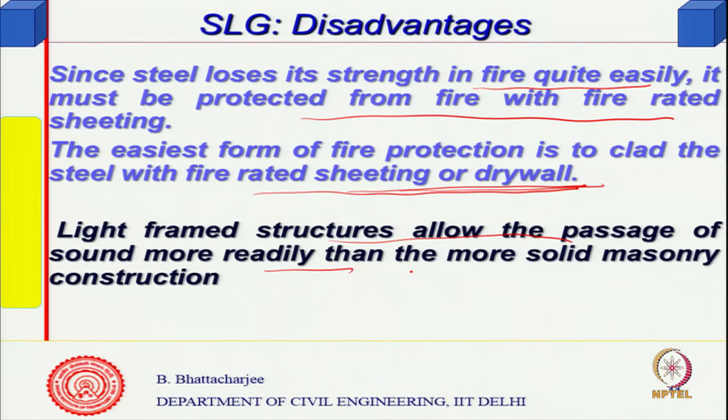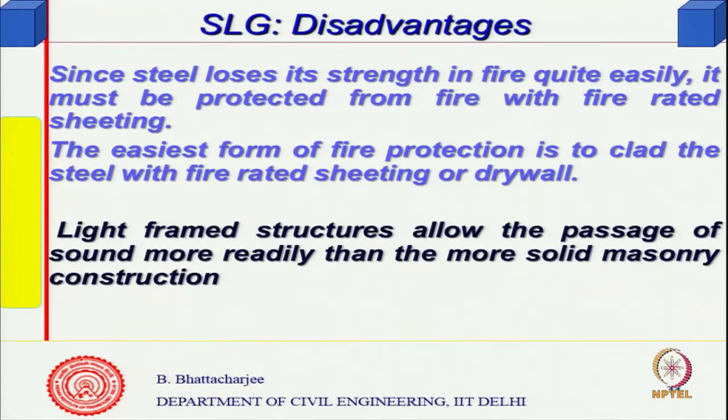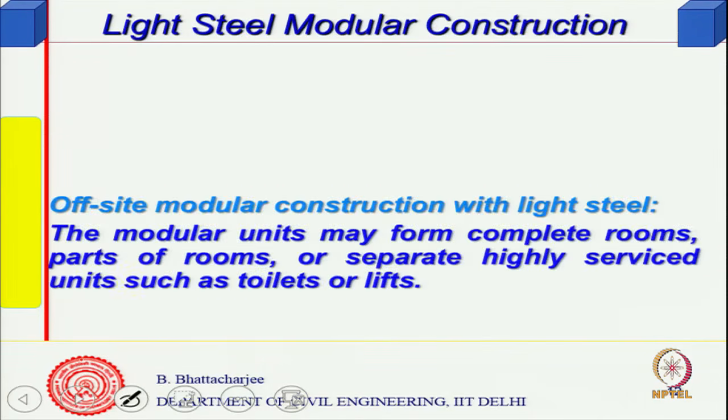Although, because you have thin sections, it is related to mass per unit area, M, which is in kg per meter square. So, insulation quality is proportional to mass per unit area. Now, here thickness is very small, therefore its insulation quality will not be good. Besides that, sound can pass easily through steel. Through air it cannot pass, but through steel it can pass easily. So, you have to take care of that.